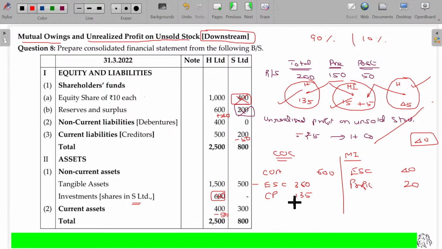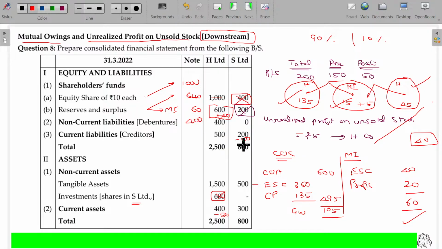Now, 495 is the net worth. Payment is 600 rupees. You paid 105 excess, called goodwill, and minority interest being 60. Equity share capital being 1000. Reserve and surplus being 60 plus 40, 640. And minority interest here being 60. And non-current liabilities 400. Current liabilities 500 plus 200 minus 50, 650.